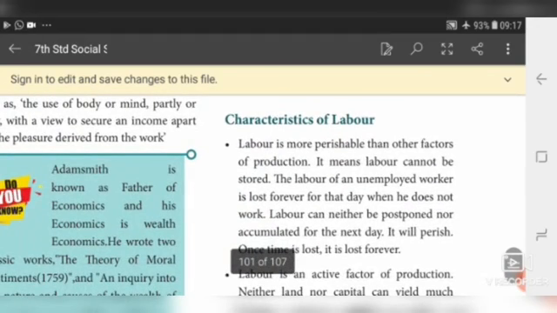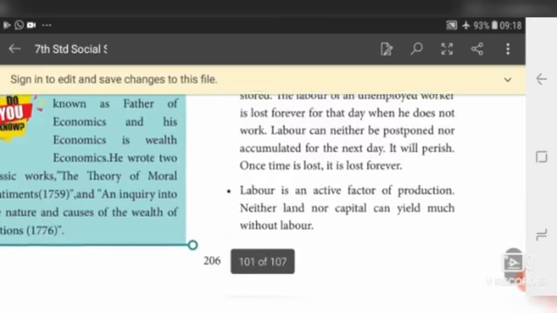Characteristics of labor. Labor is more perishable. One day the worker will die. Labor is more perishable than other factors of production. It means labor cannot be stored. We can't store labor for a long year. The labor of an unemployed worker is lost forever for that day when he does not work. Labor can neither be postponed nor accumulated for the next day. It will perish, it will be destroyed, disappear. Once time is lost, it is lost forever.